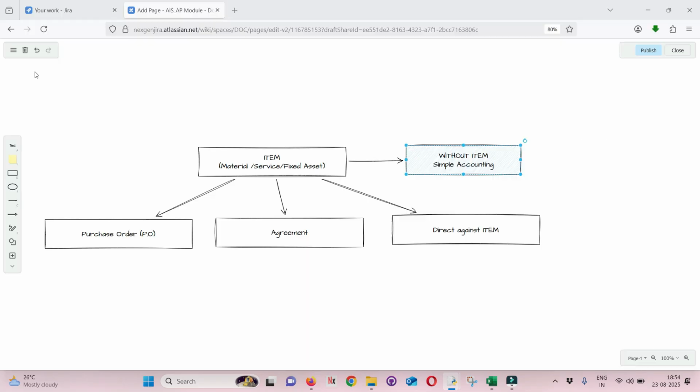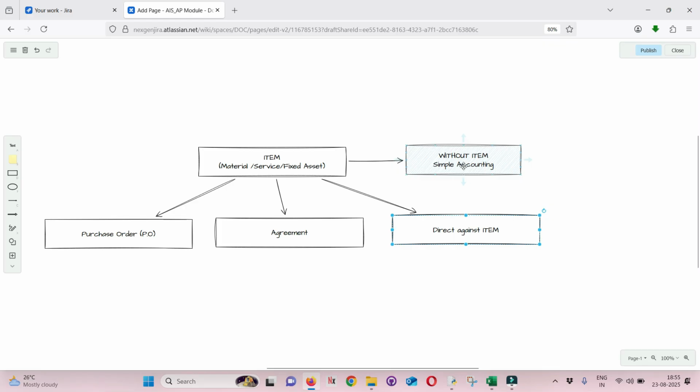In AIS, all vendor accounting, or even revenue accounting, happens against an item. Item in AIS can be a material, a service, or a fixed asset. Anything an entity buys, be it goods, services, or fixed assets, is an item. You can account your invoices against an item by a purchase order, by agreement, or directly. You also have an option to account without giving an item reference. That is called simple accounting.